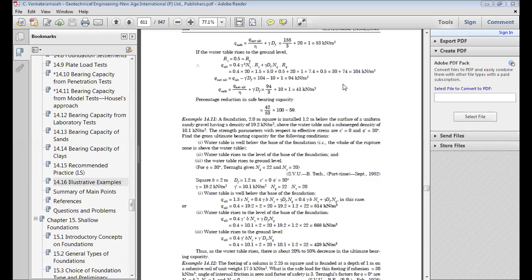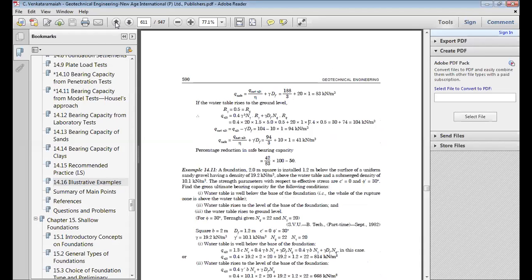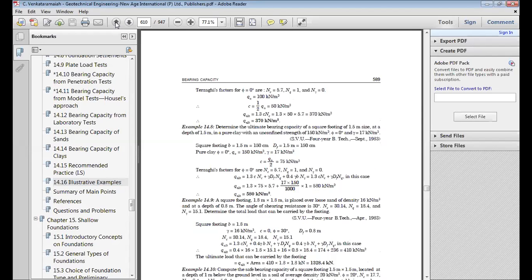Okay, anyway, I'm going to now discuss some problems on the basis of what we have done. In the next class, we are going to discuss both the settlement criteria and finding the bearing capacity using this established field test. Okay, one or two small examples I wanted to show you.